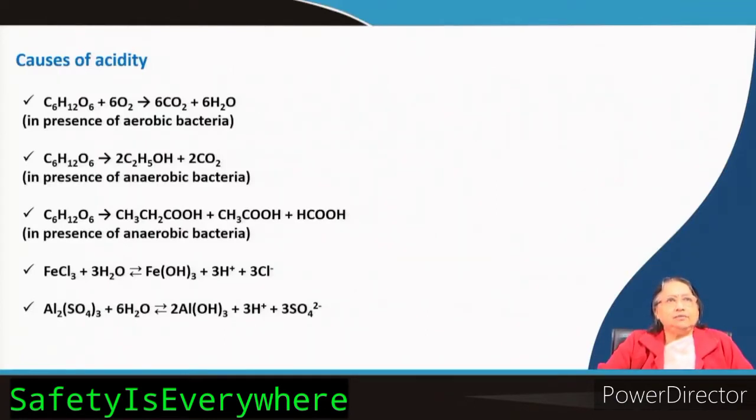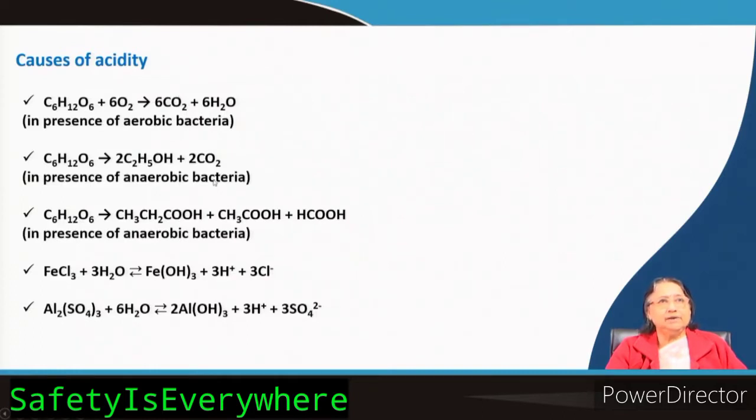Now, the causes of acidity are shown here in detail. Say for example, there is an organic compound like glucose. When it is oxidized, this is nothing but the BOD reaction. We all know that in the presence of aerobic bacteria, it produces carbon dioxide, which is one type of acidity.